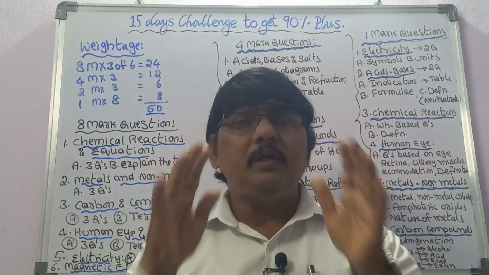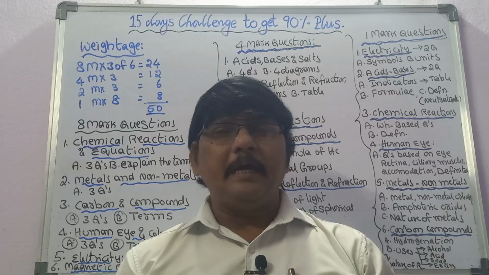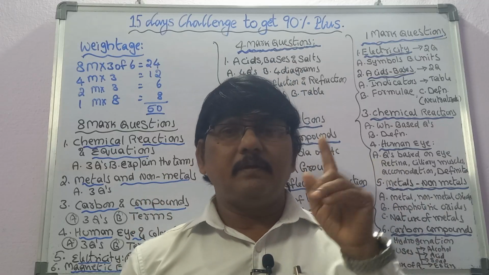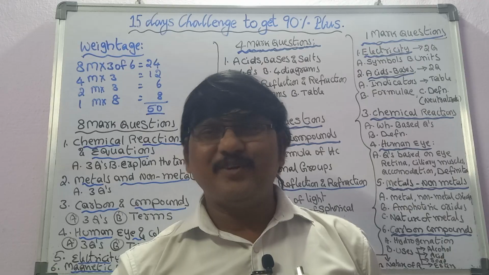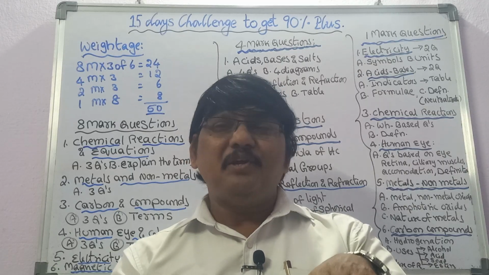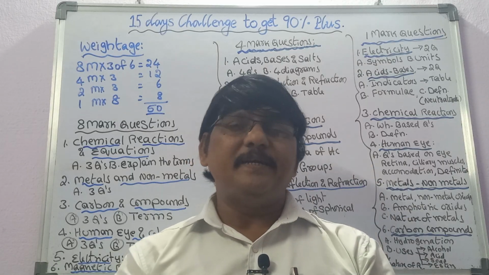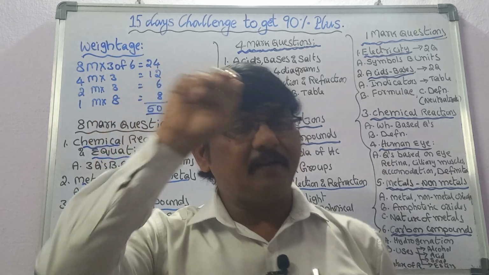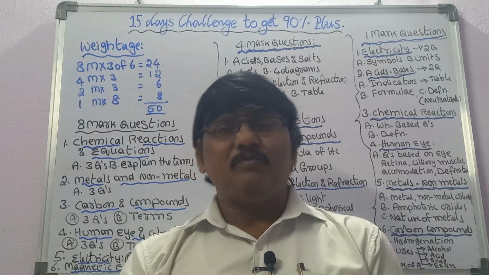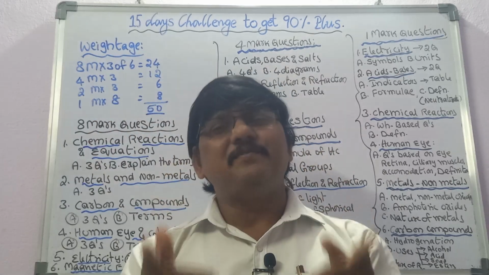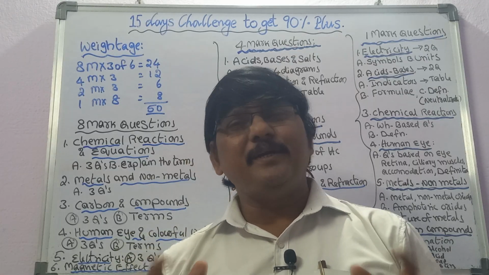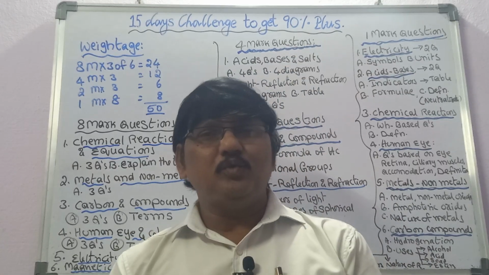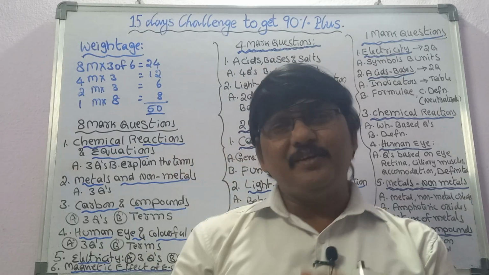Now, if any medium has the highest refractive index, the speed in that medium is very low, so that is a denser medium. And if a medium has a very low refractive index, the speed is maximum, and that is a rarer medium. Got it? Afterwards, remember this value, the c value. C is the speed of light, that is 3 into 10 power 8 meters per second. So you can apply that value and find out the V value.